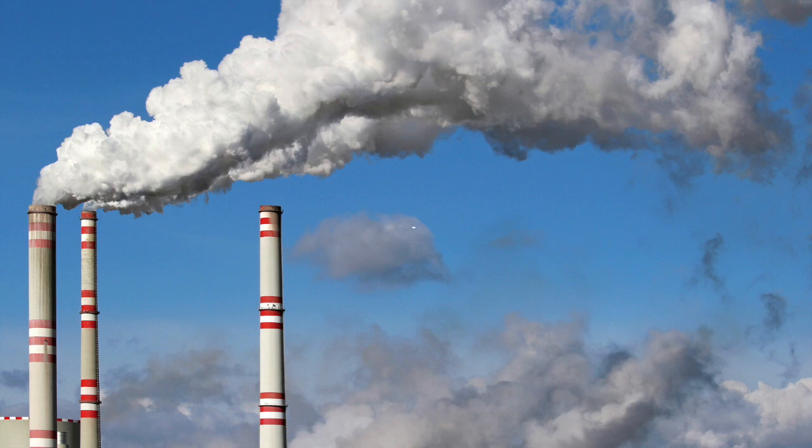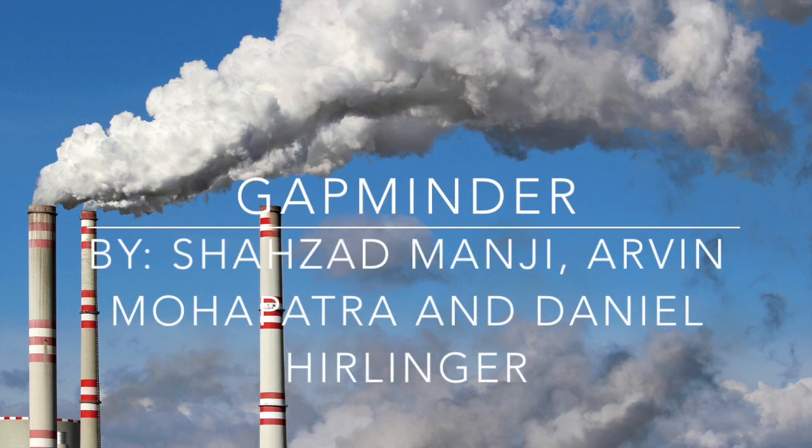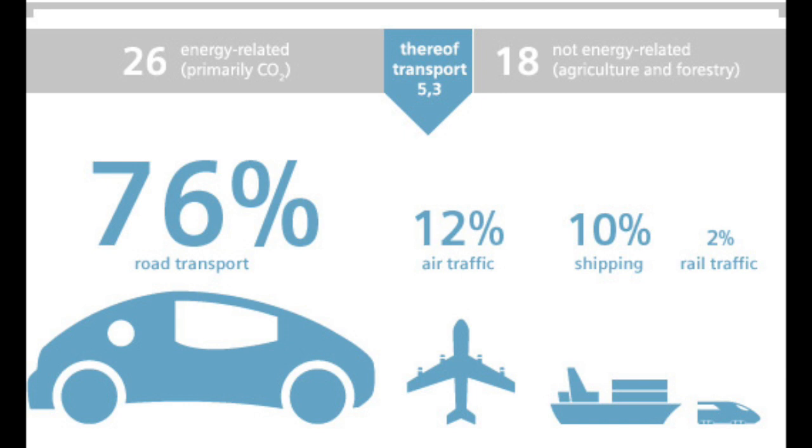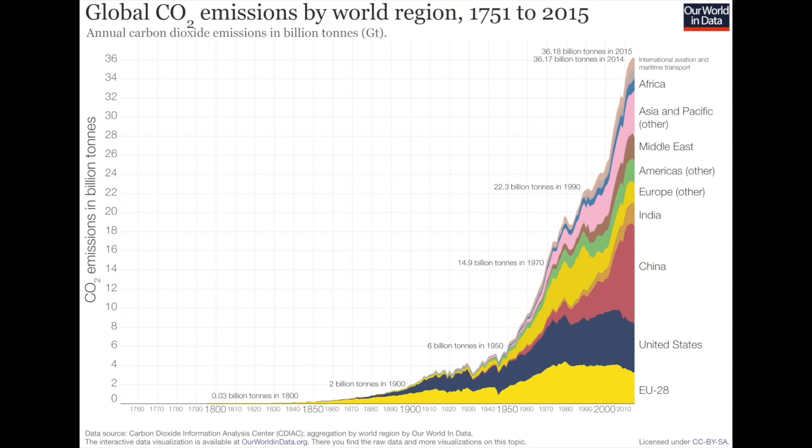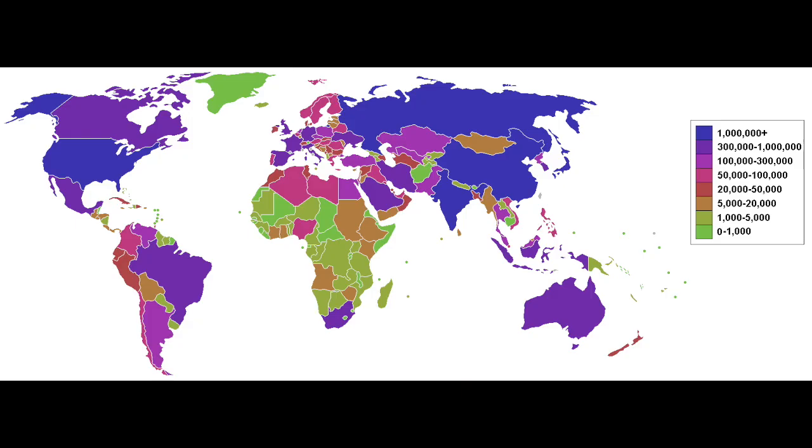In this video, we will be using the GapMinder world graph to analyze how CO2 emissions influence different variables given country-level data. We will look at how CO2 emissions, measured by metric tons per person, are correlated with life expectancy, income per person, human development score, and child mortality rates.